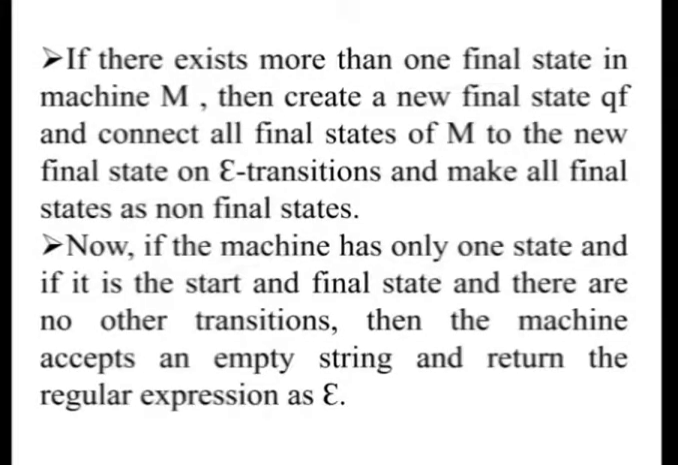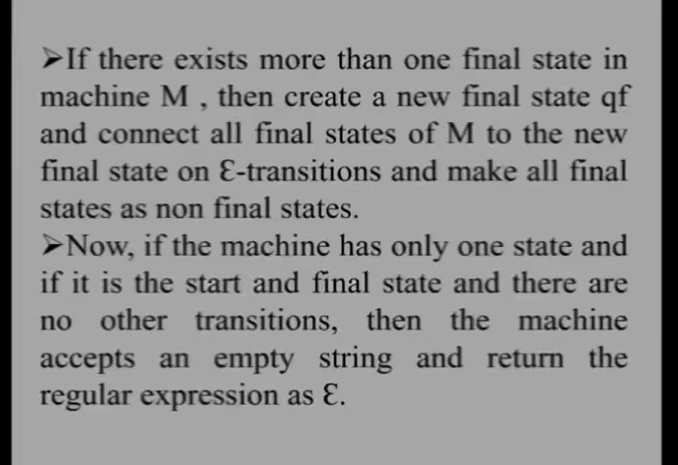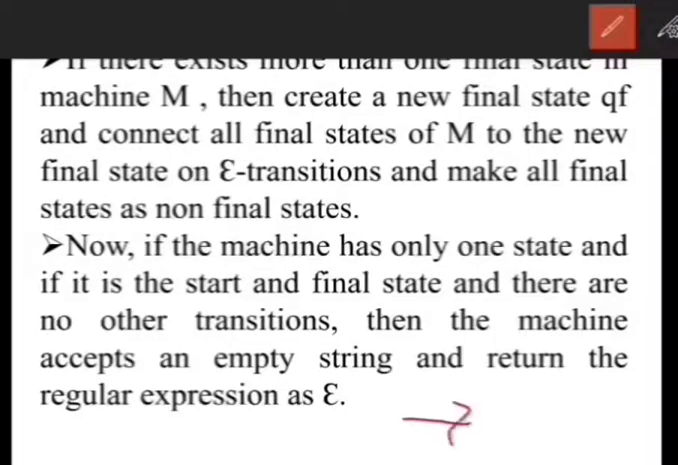Next is, if the machine has only one state and it is both the start and final state without any transition, it means the machine accepts the empty string. So the regular expression is epsilon. That means if we have an FSM with only one state, which is the start state and also the final state, and there is no transition, then the machine will be accepting the expression denoted by epsilon.